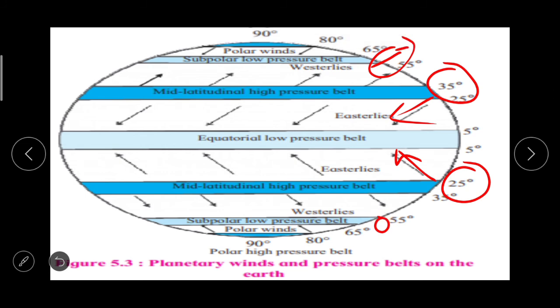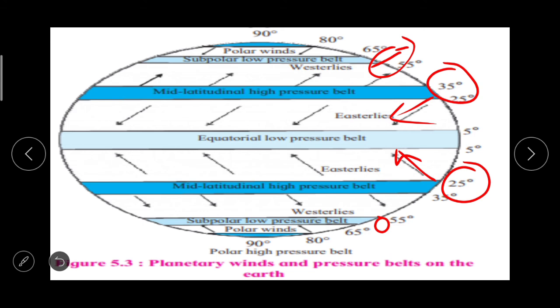Their original direction changes due to the rotation of the earth, and in the southern hemisphere, these winds blow from the northwest to the southeast, and in the northern hemisphere, they blow from the southwest to the northeast, and these winds are called westerlies.